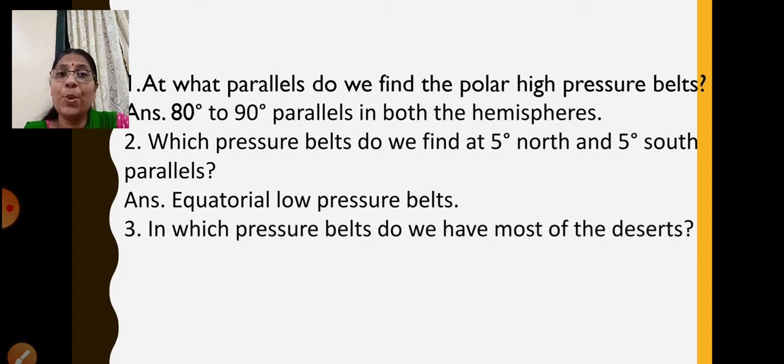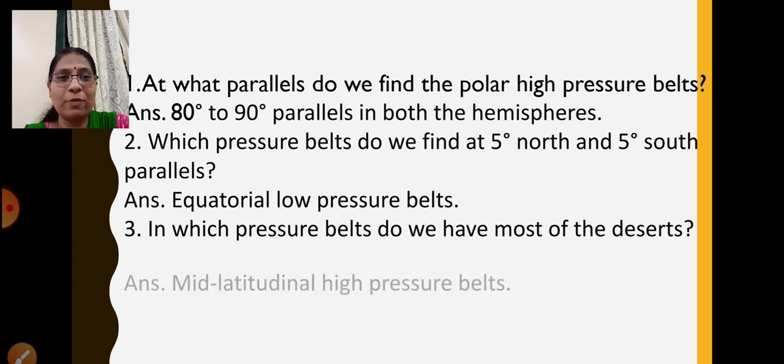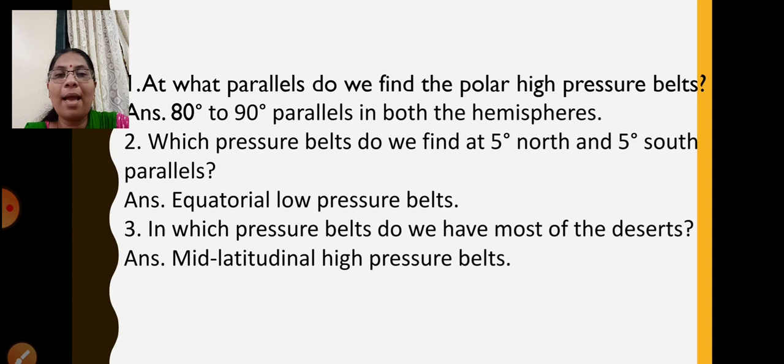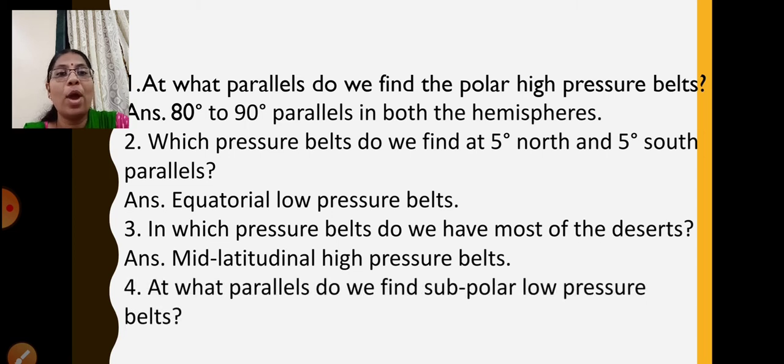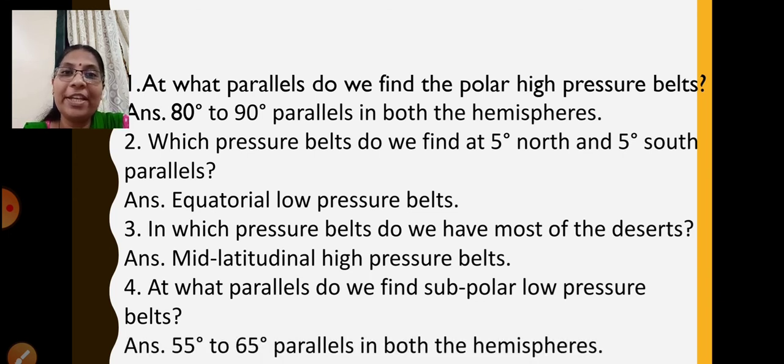Moving ahead. In which pressure belts do we have most of the deserts? Most of the hot deserts are in the mid-latitudinal high pressure belts. And at what parallels do we find subpolar low pressure belts? We have to tell the latitudinal extent of these belts. It is 55 degrees to 65 degrees parallels in both the hemispheres.